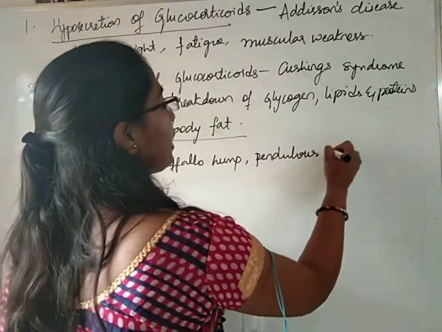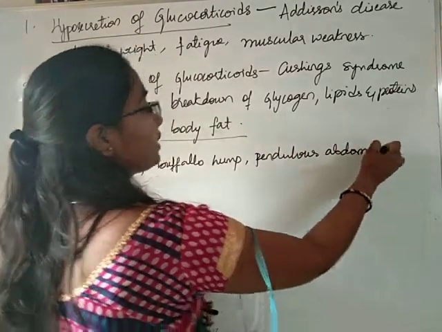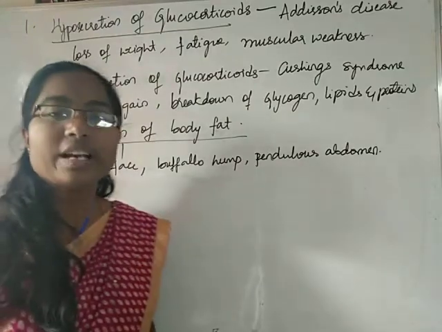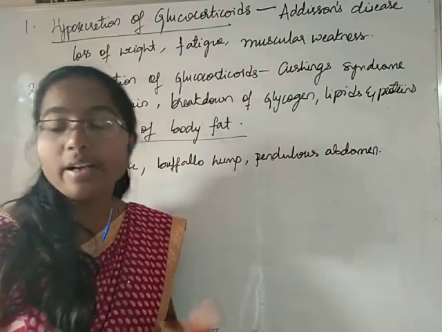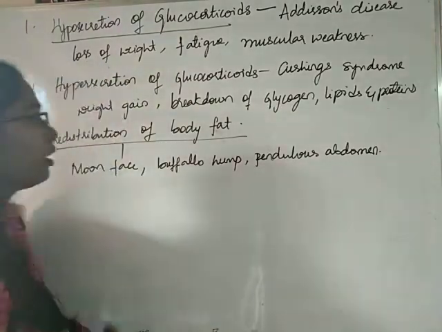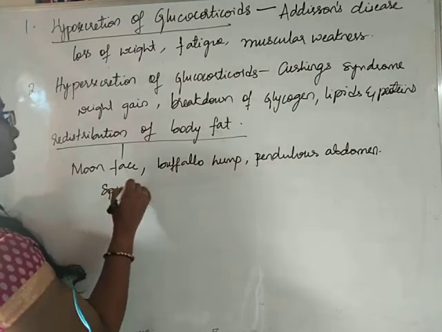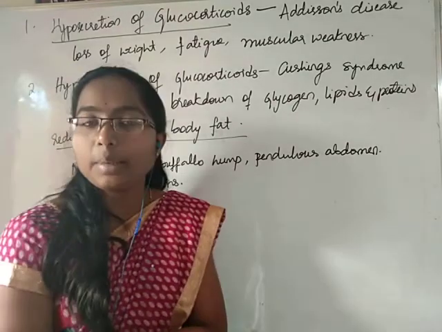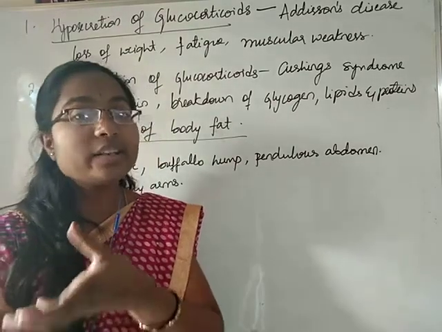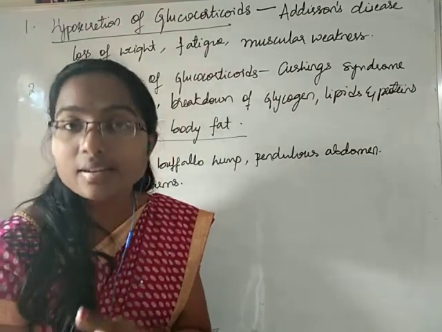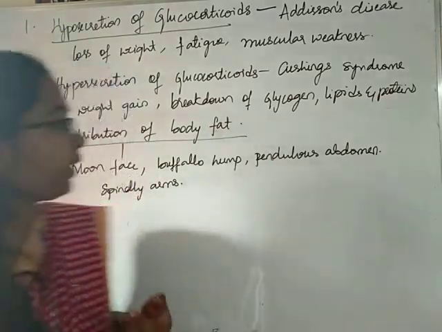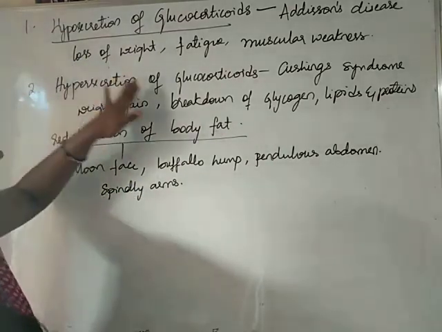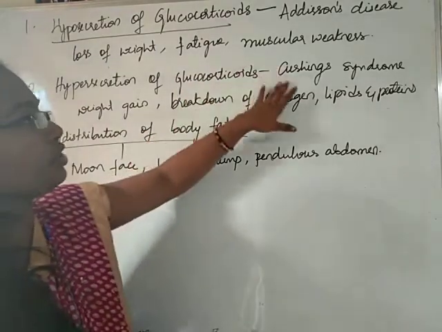Pendulous abdomen, that means in the abdomen also there will be a lot of fat deposition, making the abdomen look like a pendulum. Spindly arms, that means in the arms also fat will be getting deposited, resulting in the formation of spindles or tires in the arms. Okay, this is regarding hypersecretion of glucocorticoids resulting in Cushing syndrome.